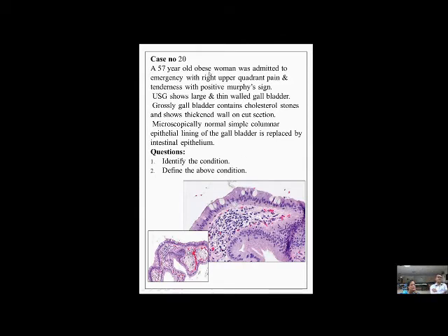It's a 57-year-old obese woman admitted to emergency with upper quadrant pain. They all said this is something related to the gallbladder. Ultrasonography showed a large gallbladder, the wall was thin, and there was a stone also. Probably this stone was in the cystic duct, causing obstruction.